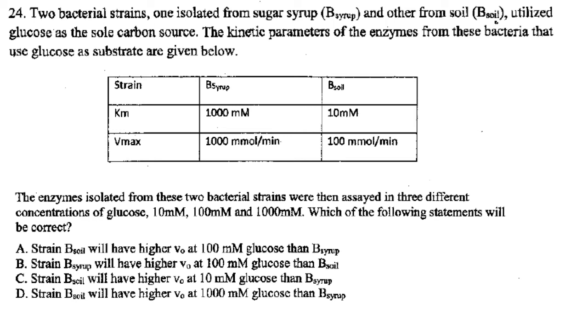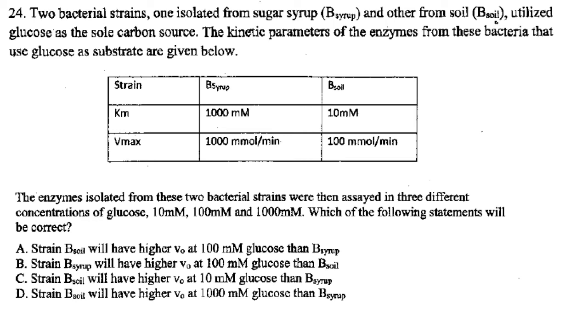Strain B soil will have higher V0 at 100 millimolar glucose than B syrup. Strain B syrup will have higher V0 at 100 millimolar glucose than B soil. Strain B soil will have higher V0 at 10 millimolar glucose than B syrup, and strain B soil will have higher V0 at 1000 millimolar glucose than B syrup.